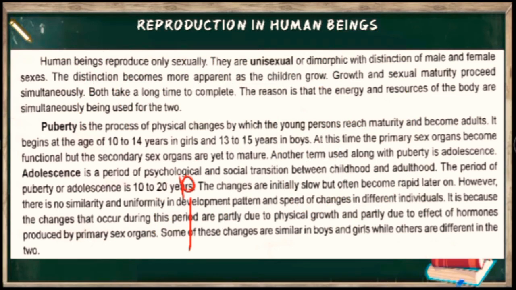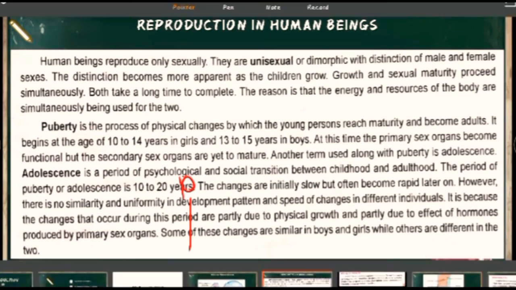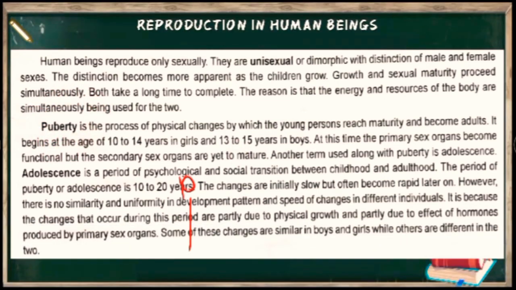Since we are talking about sexual maturity, all of you know the word that we use for it is puberty. Puberty is the process of physical change in which young persons reach maturity and become adults. The stage when you change from a child to an adult is your puberty. It begins at the age of 10 to 14 years in girls, and in boys at the age of 13 to 15 years. At this time the primary sex organs become functional, but the secondary sex organs are yet to mature.